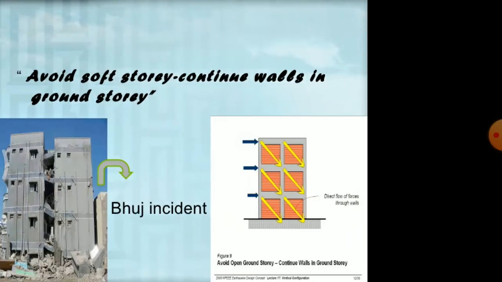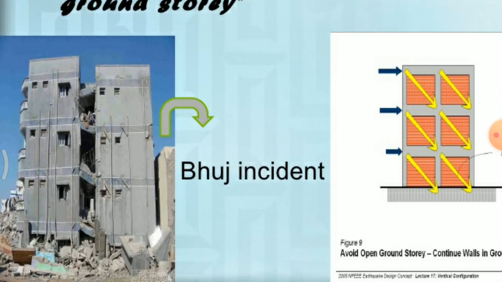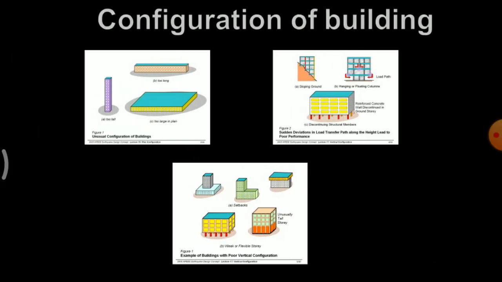So next one, avoid soft story, that is, no walls in the ground story. Okay, a soft story will be one which doesn't have enough walls. So we can see here the ground floor of this building got damaged as compared to upper floors because there are fewer walls. Okay, so next one will be configuration of buildings.